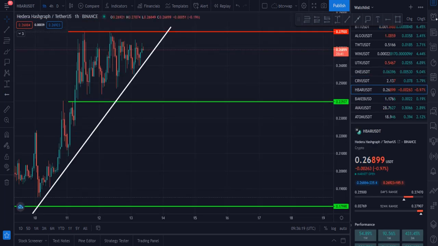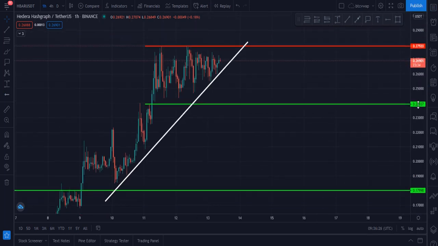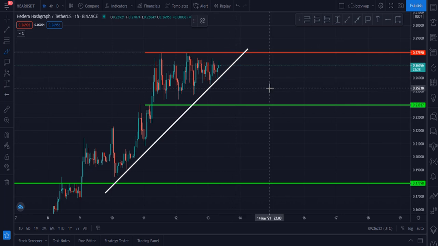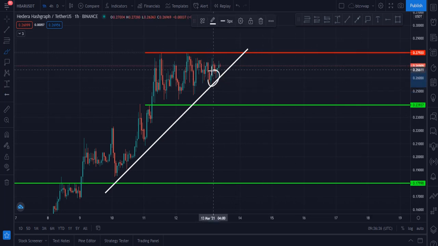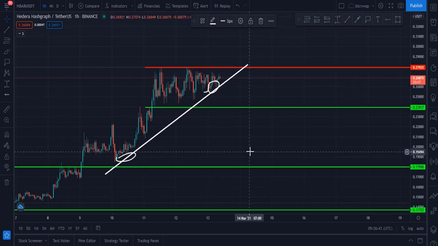My next coin is a very important coin, Hedera HBAR, and Hedera was rejected from $0.28 and now it is at $0.27, and how beautifully it respects this upside trend line. And let me please show you what the next target is.